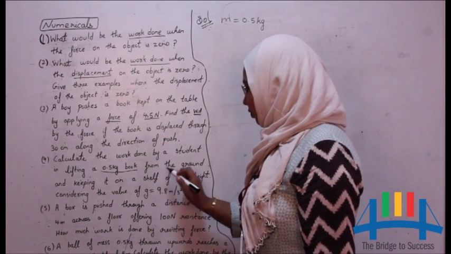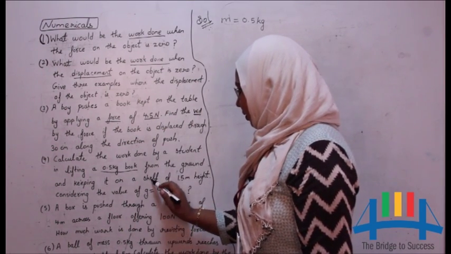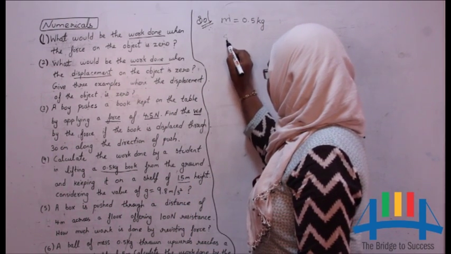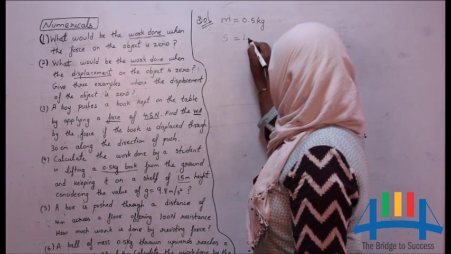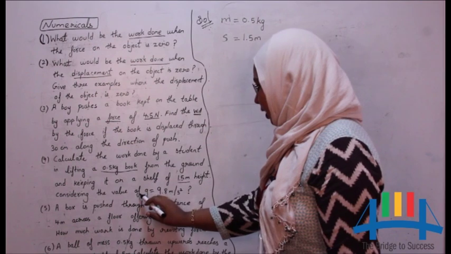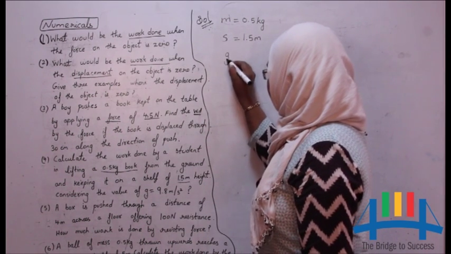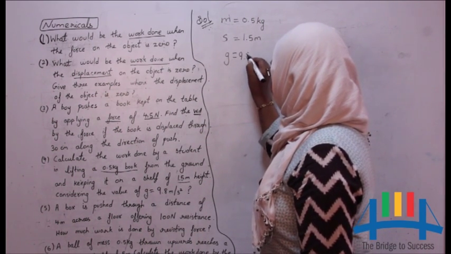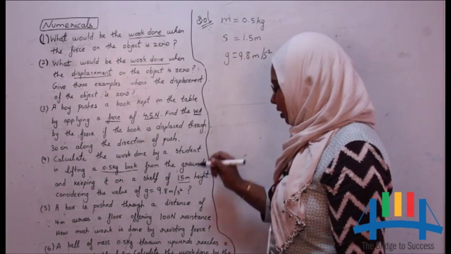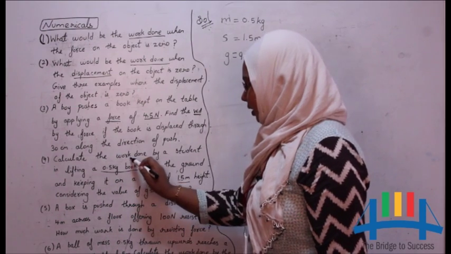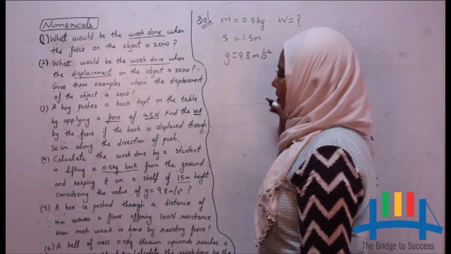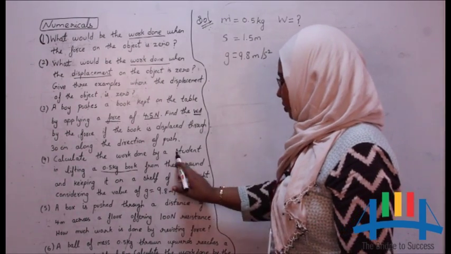The book is lifted from the ground and kept on a shelf at 1.5 meter height. So the displacement is 1.5 meter, and the value of g is 9.8 meter per second square. Calculate the work done. So we need to find out the work done by the student.